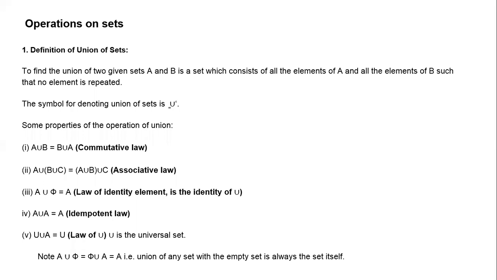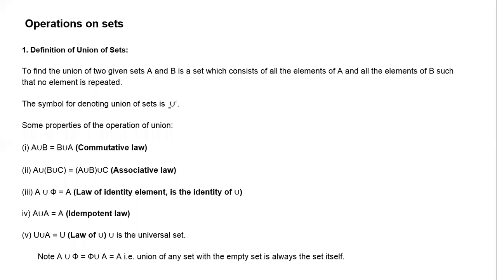That type of representation is called a Venn diagram.